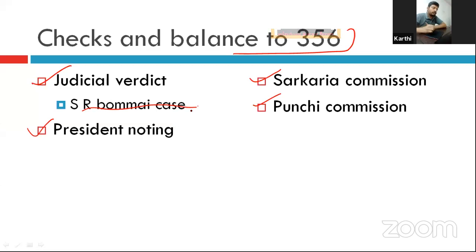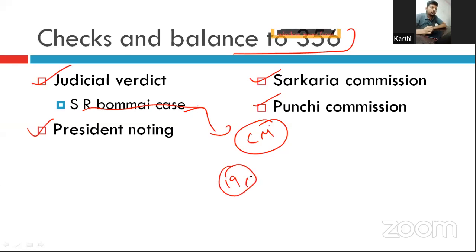Okay, what happened in this case is that S. R. Bommai was the Chief Minister of Karnataka. Certain MLAs defected from the party and approached the Governor of Karnataka, claiming they had the majority.